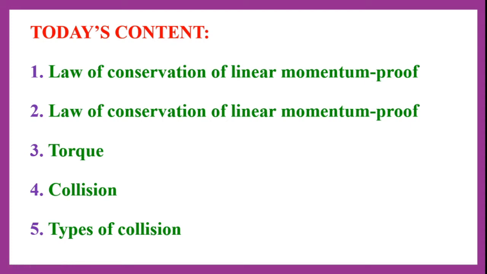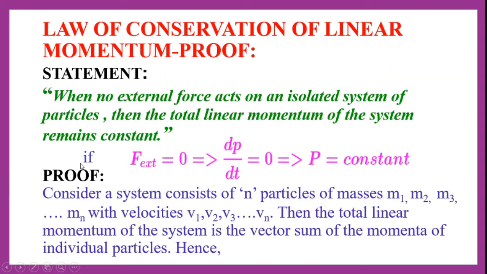Next we will see about the collisions. So what is the definition of collisions and what are the types of collisions, and their different impact in day-to-day life. So first let us see law of conservation of linear momentum and we'll see the proof of that.